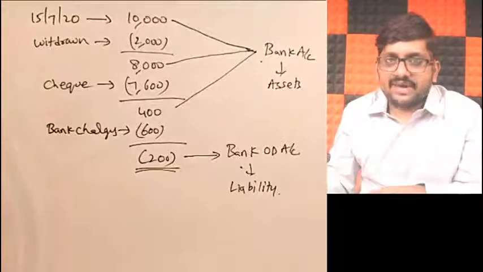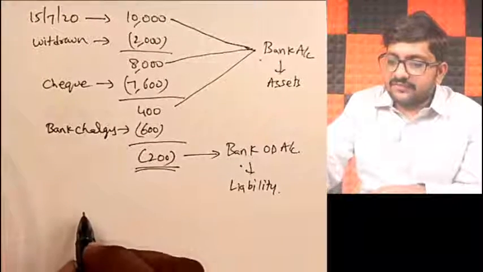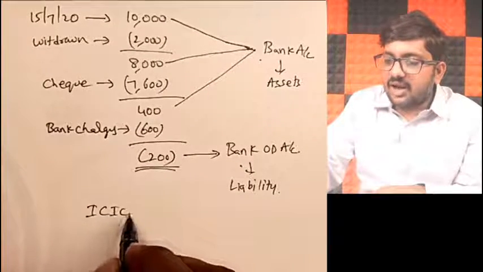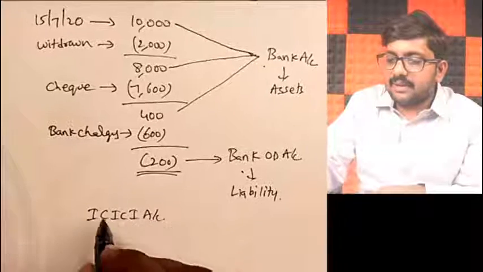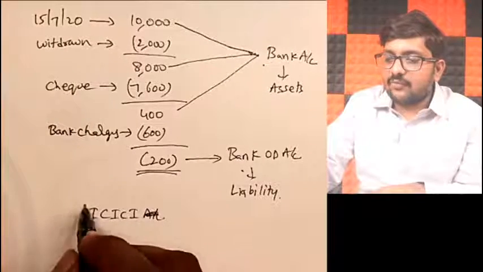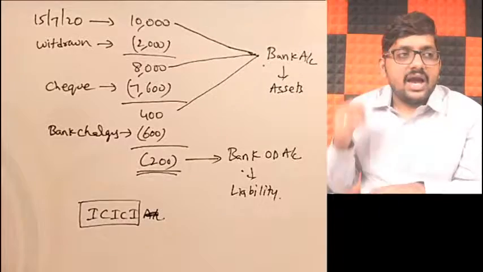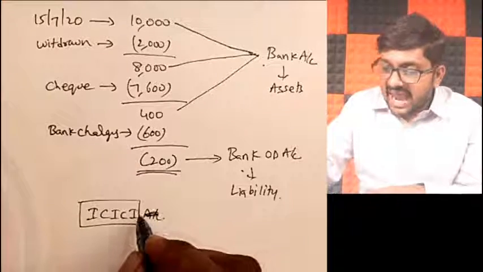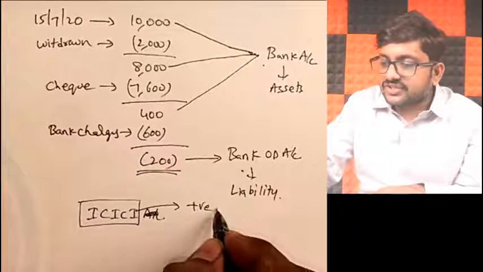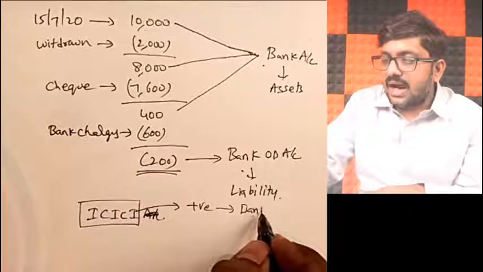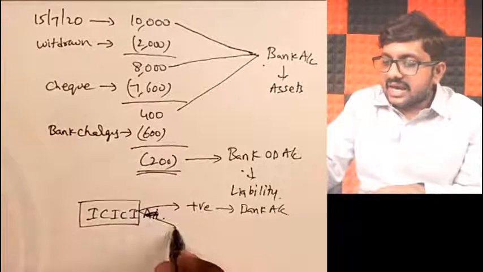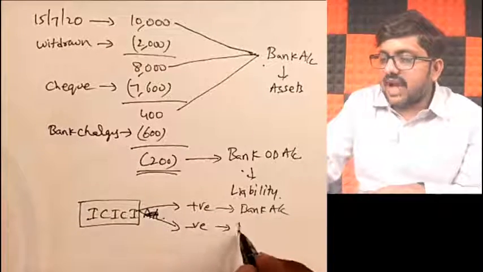What does it mean? For example, I have only one account in ICICI Bank. I have only one bank account, friends. In the same account, if it is positive balance, I'll call it as bank account. If it is negative, I'll call it as bank overdraft.